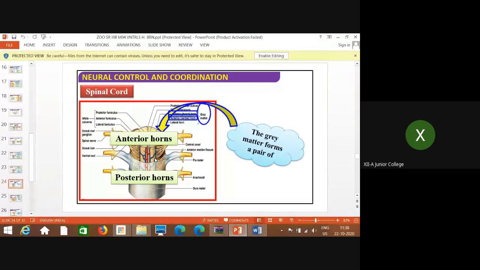So the gray matter forms a pair of anterior horns and posterior horns. As I showed you in the previous diagram, these extensions of the gray matter which are seen in the white matter are considered to be horn-like structures. Those present in the ventral region are called anterior horns, and those present in the posterior region are called posterior horns.